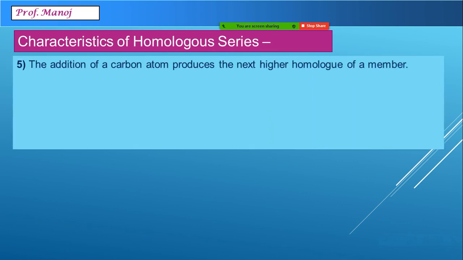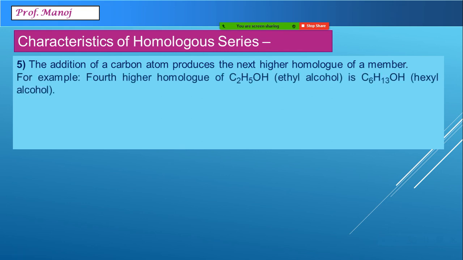If you add a particular carbon atom, you will get the next higher homologue. For example, if they ask you the fourth higher homologue of ethyl alcohol, we have to add 4 carbon atoms to the series and you will get hexyl alcohol.